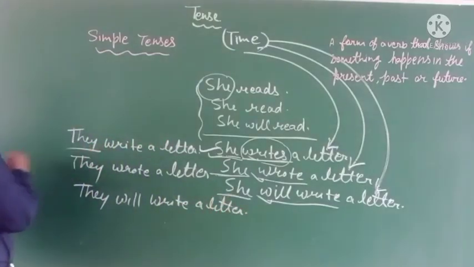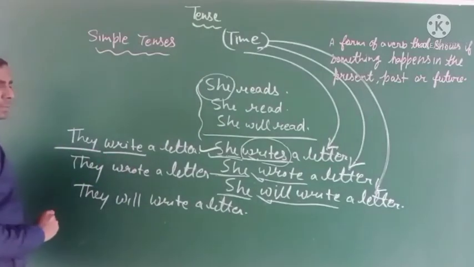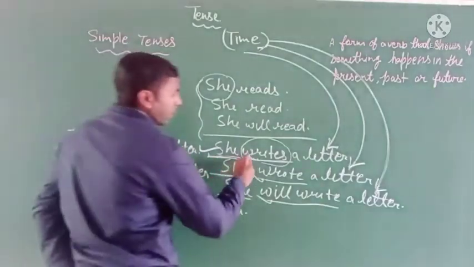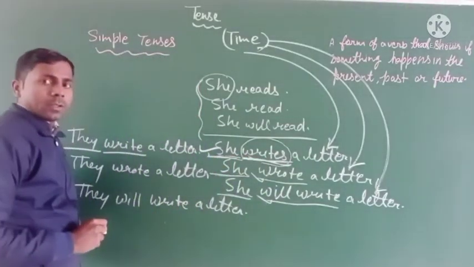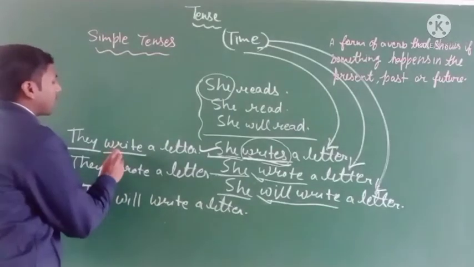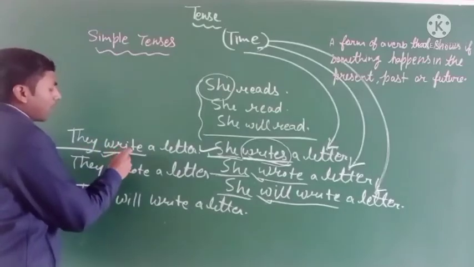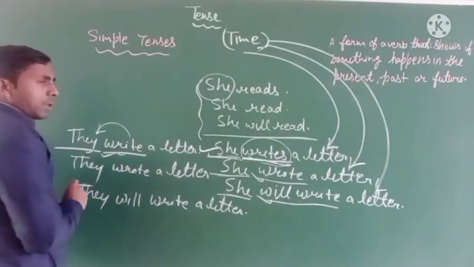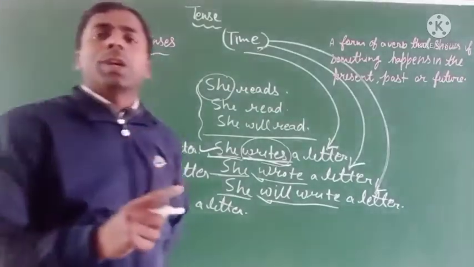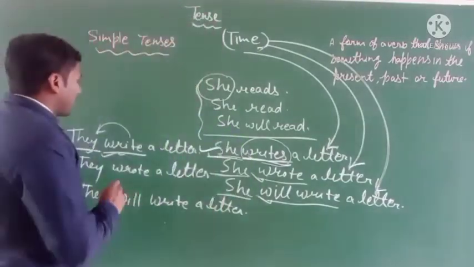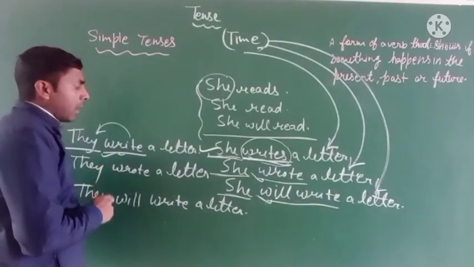You can see in the first sentence the subject is they and the verb is write, and here the subject is she and the verb is writes. So this shows that we have to use the verb according to the subject, and it is called subject and verb agreement.